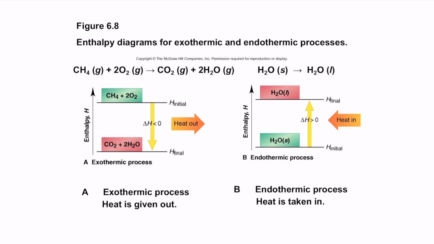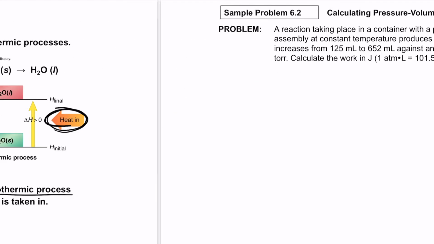So there are two types of processes based on the enthalpies. If the net enthalpy is negative, so if delta H is less than 0, then it releases heat out of the system to the surroundings. We call that an exothermic process. The other one is an endothermic process, where it absorbs energy from the surroundings into the system. So here it releases the heat to the surroundings, here it absorbs the energy from the surroundings.